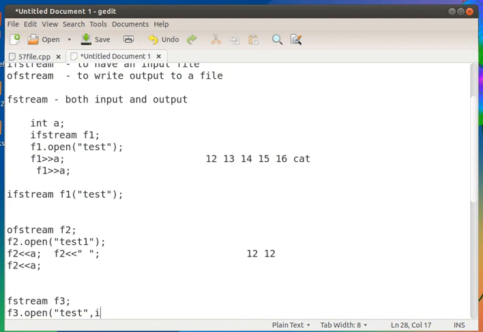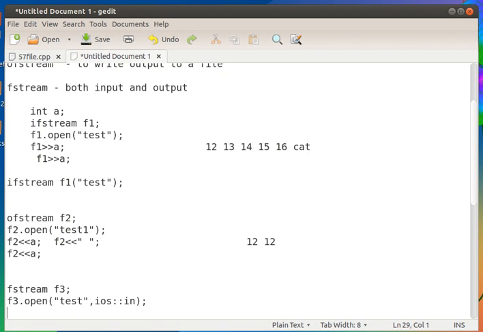For that I have to give the opening mode as ios colon colon in for input mode and out for output mode, because this FStream can be used for both input and output. So while opening the file using F3, we have to specify the mode of the file. We cannot open in input mode and output mode simultaneously.